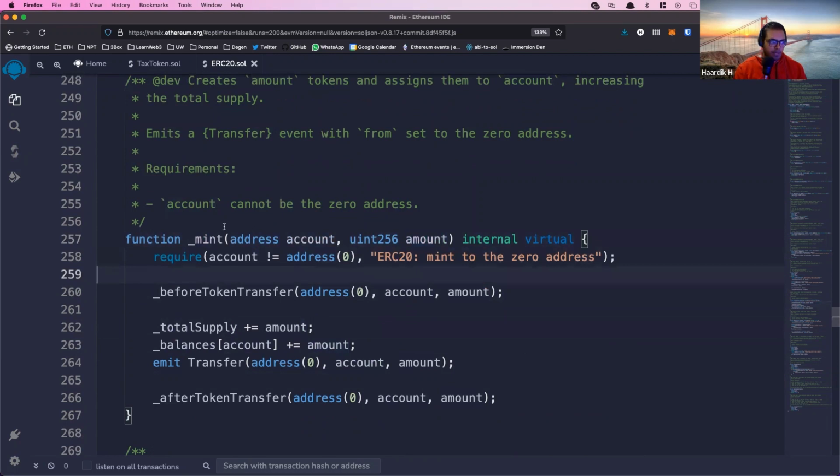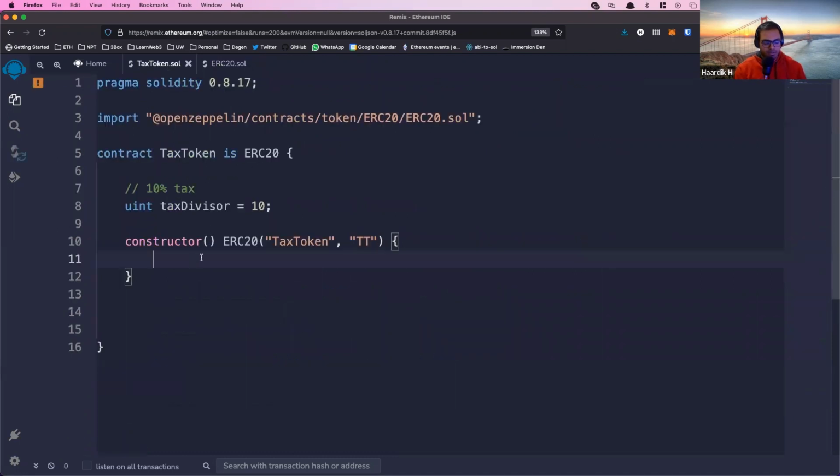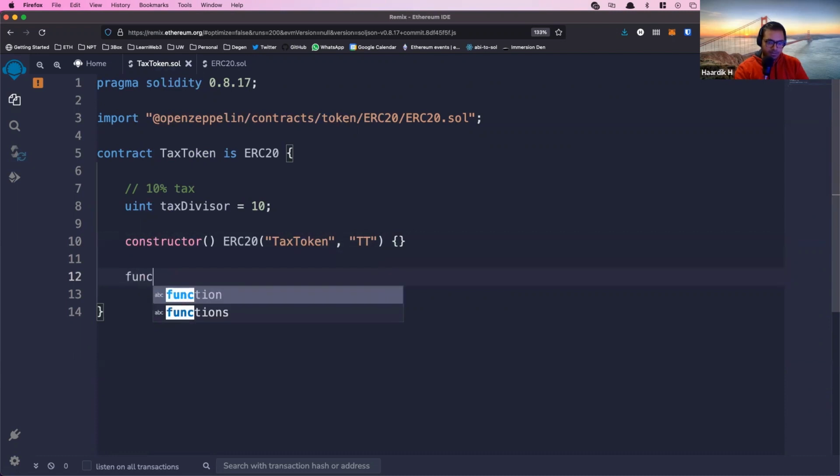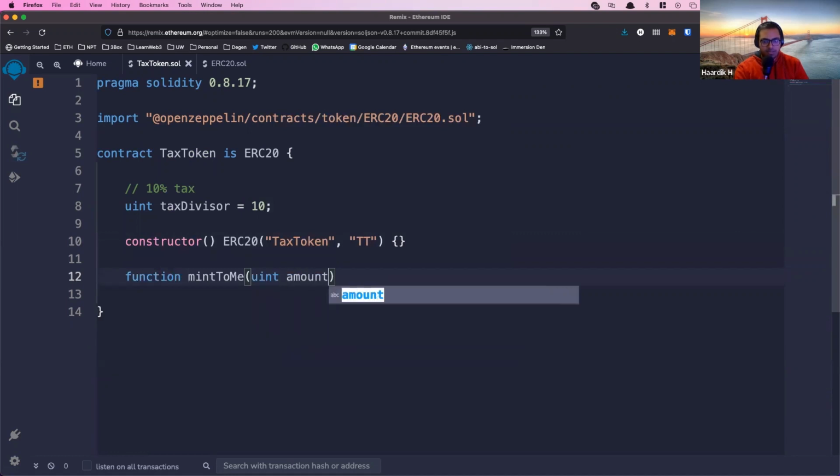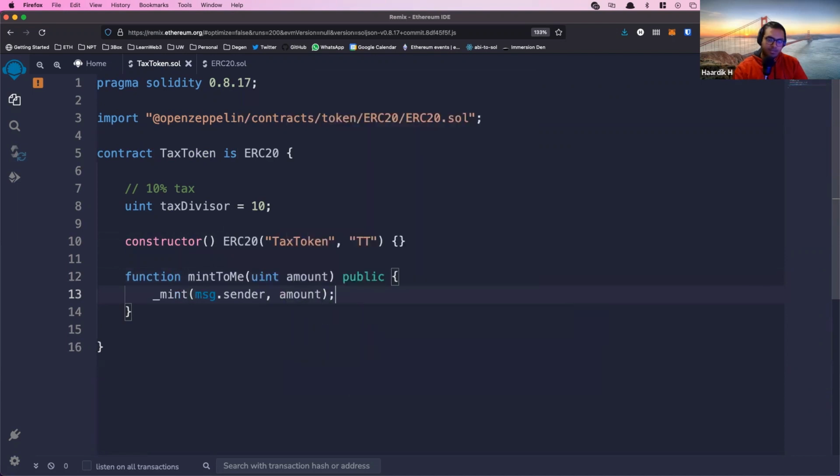So this is like mint this many tokens to this account. That's just like money print. It's like the federal mint. So you're just minting more tokens. So actually not within the constructor, I'll just create a public function called like mintToMe, which takes an amount, and all it does, we'll just call the internal mint function, and we'll say msg.sender, amount. So this is actually an example of the global variables that Stephen was asking about earlier.